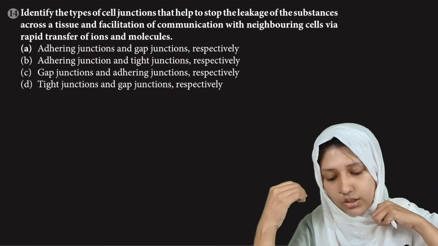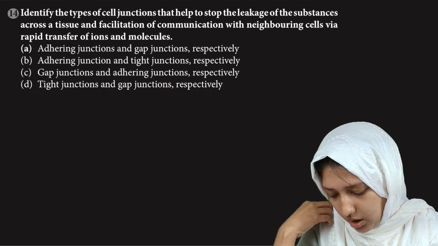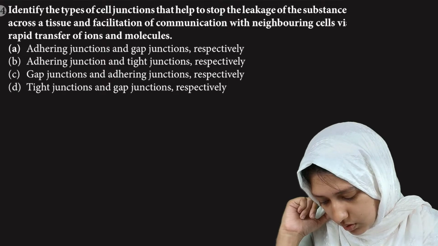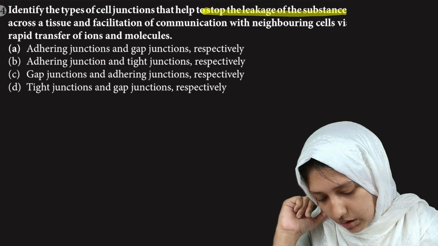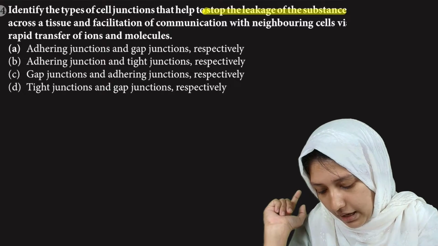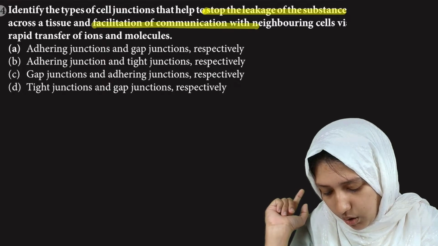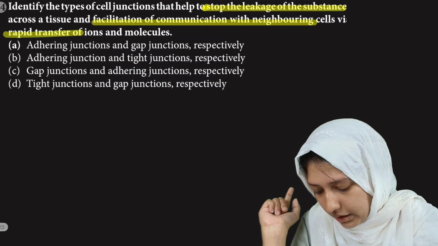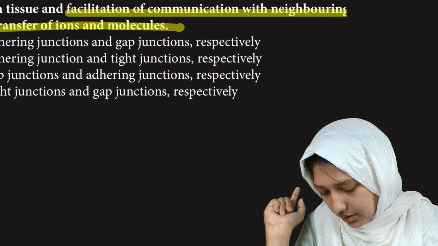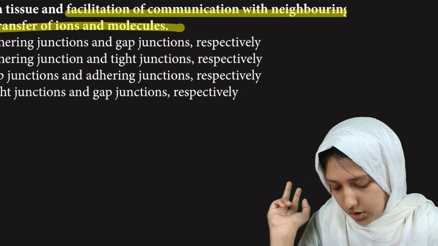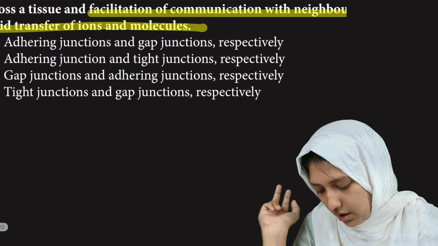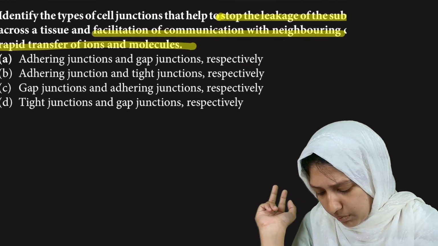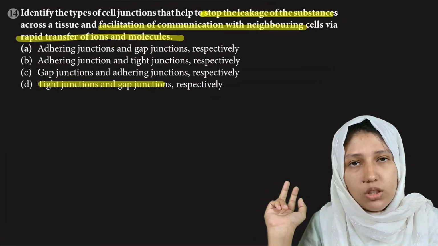Identify the type of cell junction that helps to stop the leakage of substance and facilitation of communication with neighboring cells. Okay, so the second one is requiring rapid transfer of ions. Rapid transfer of ions will be done by gap junctions. So the second one is gap junction and the first one is stopping the leakage of substance. So it will be tight junctions and gap junctions respectively.